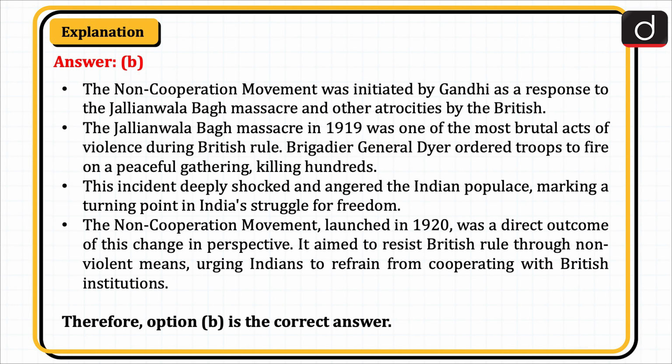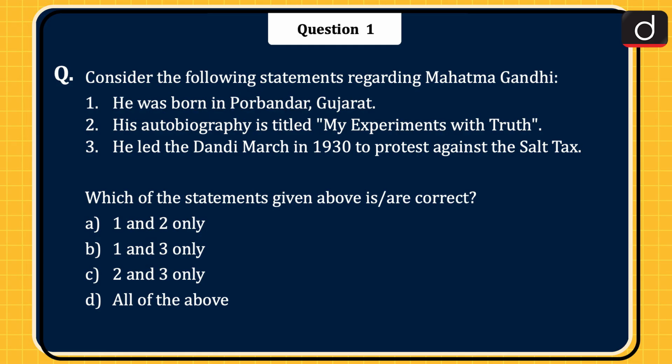The non-cooperation movement launched in 1920 was a direct outcome of this change in perspective. It aimed to resist British rule through non-violent means, urging Indians to refrain from cooperating with British institutions. Therefore, option B is the correct answer. Now let's begin today's session.